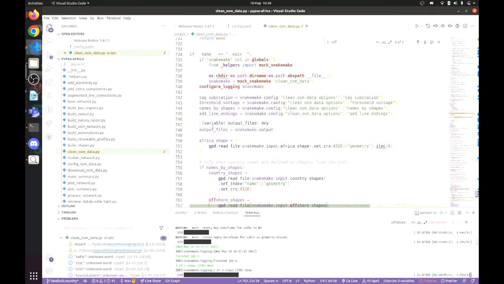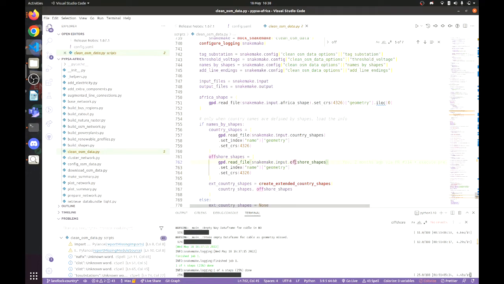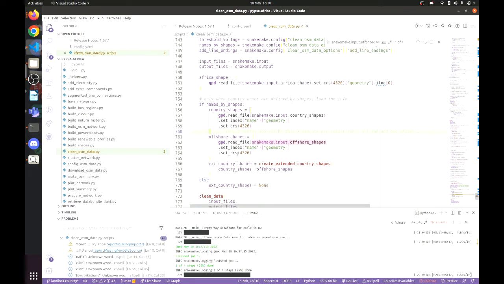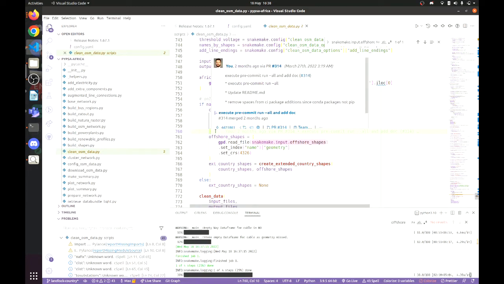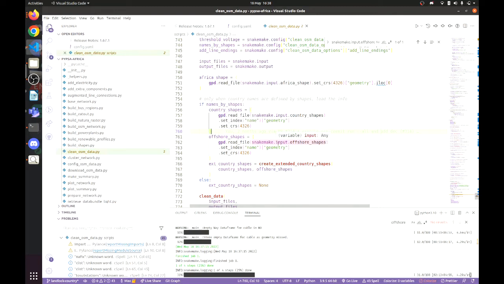Yeah, you can stop sharing it. So I think, yeah, we just have it once here. So this is the error here. So the error will happen here, and I'm just trying to figure out, because it will use it, offshore shapes will be used later.